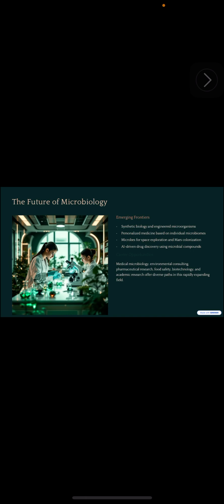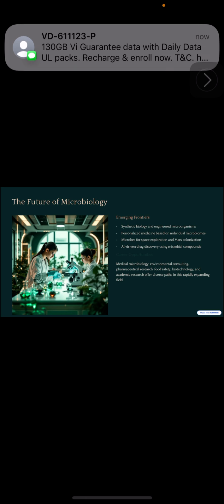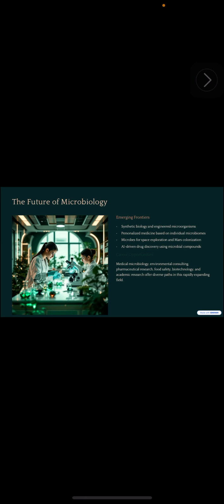Then there is biotechnology. Genetically engineered bacteria produce insulin, growth hormones, and industrial enzymes. Microbes manufacture biofilms, biodegradable plastics, and pharmaceutical compounds. The future of microbiology: emerging frontiers, synthetic biology and engineered microorganisms, personalized medicine based on individual microbiomes, microbes for space exploration and mass colonization, all driven by drug discovery using microbial compounds.